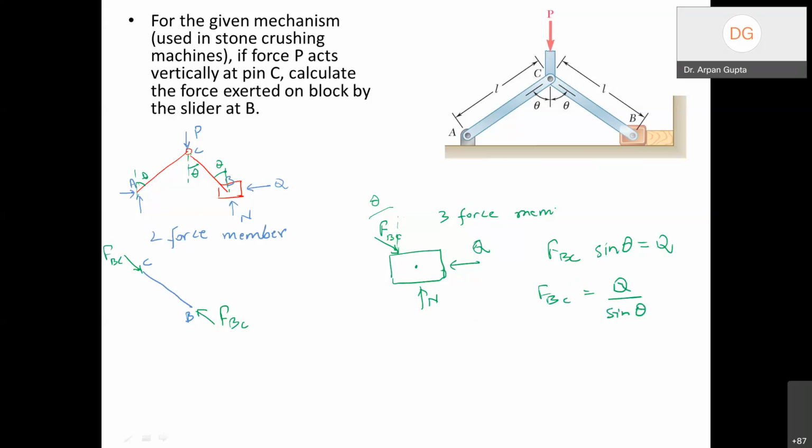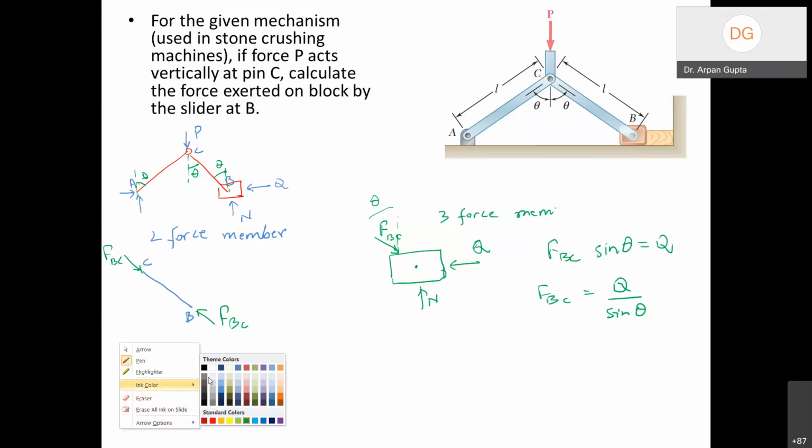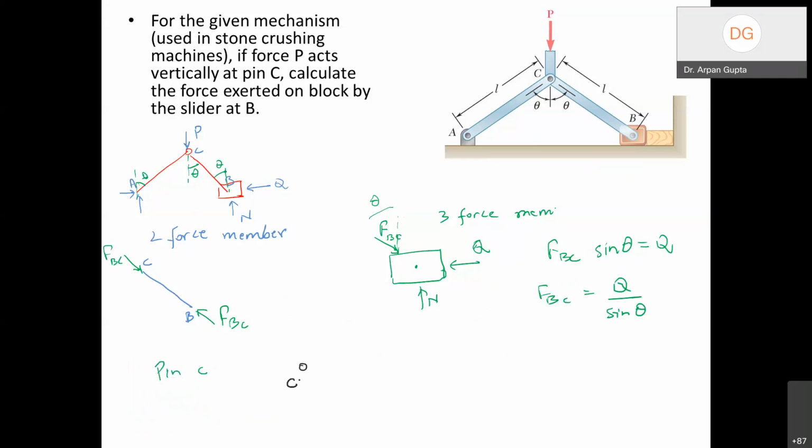And now I draw the equilibrium for pin C. If I draw the free body diagram for pin C, it is acted on by a load P vertically downward. Now, FBC, which was acting in this direction, will act equal and opposite in this direction.